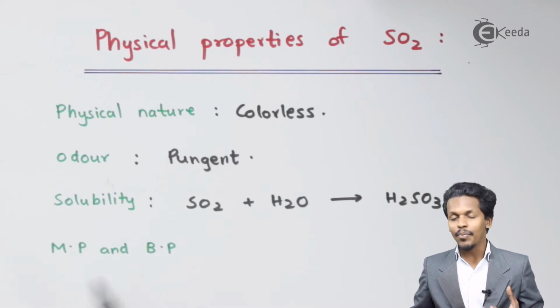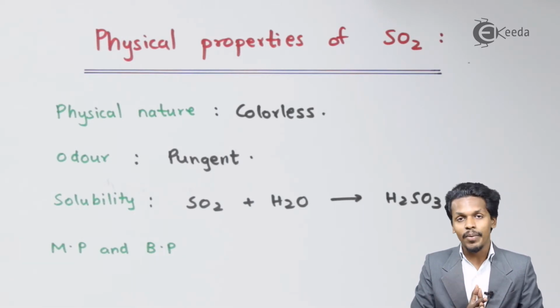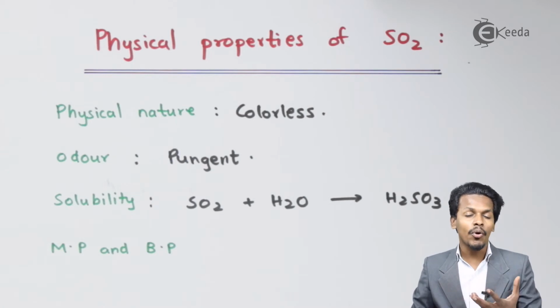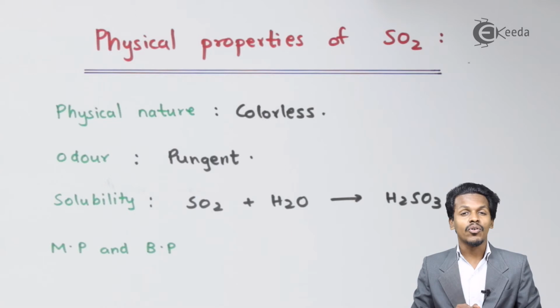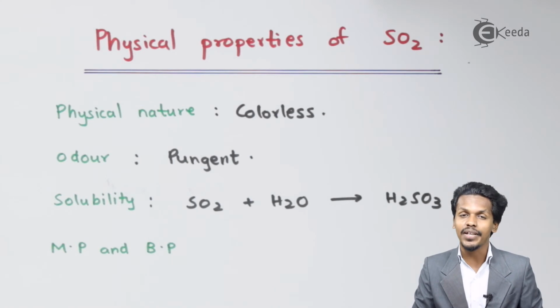So talking about the melting point and boiling point of SO2, SO2 is very easily liquefiable, and that's the reason the boiling point of SO2 is basically 263 Kelvin. And talking about its nature, it is basically acidic in nature, and this is what I was talking about, the physical properties of SO2.